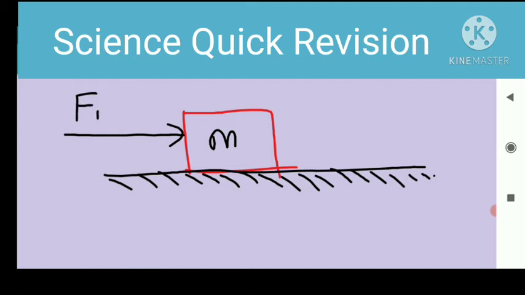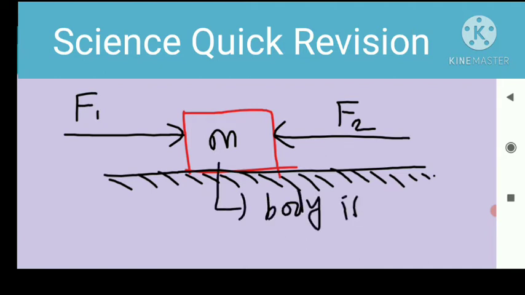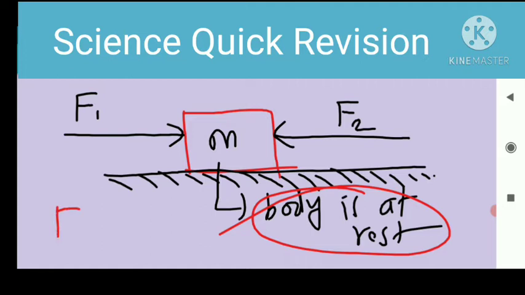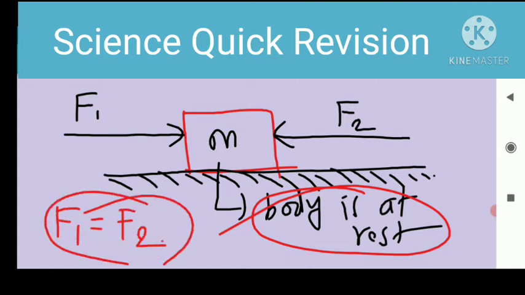And another man applies force on this body opposite to the force of the first person, f2. If this body is at rest, then f1 should be equal to f2. Both persons apply the same force on this body. I mean, if f1 is equal to 10 Newton, then f2 should be 10 Newton.